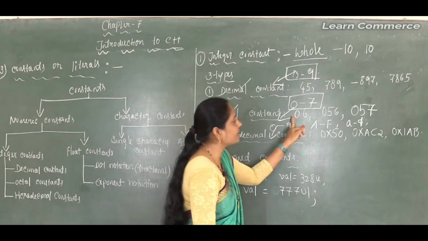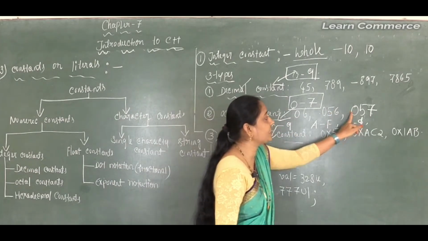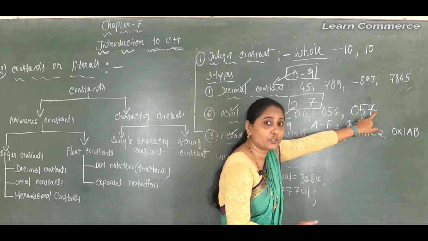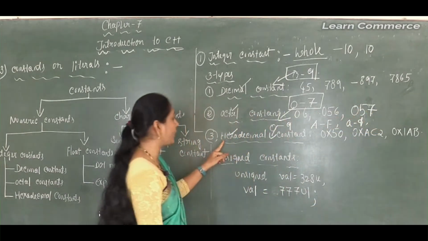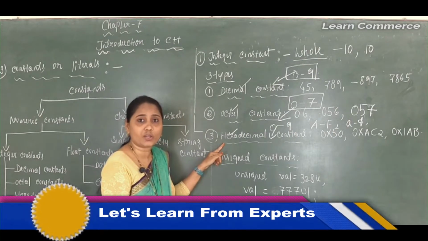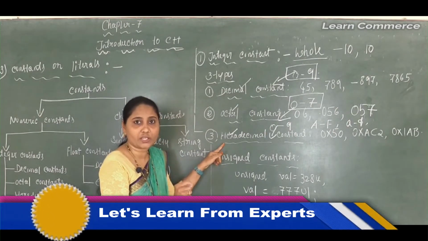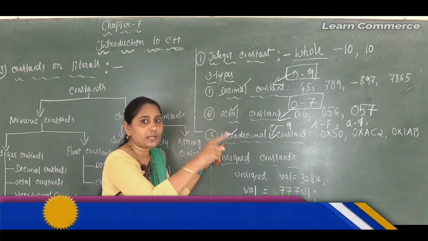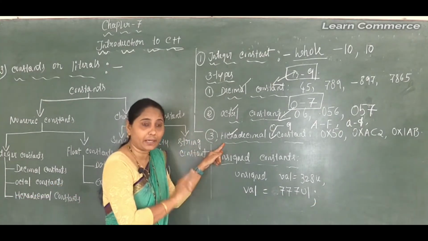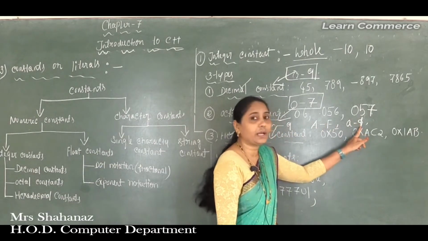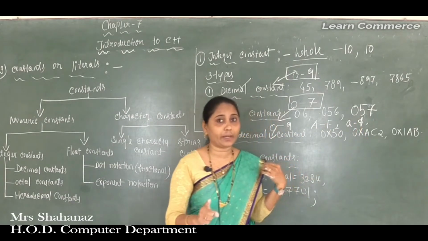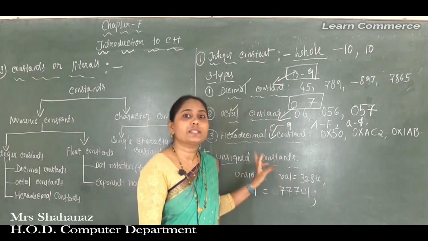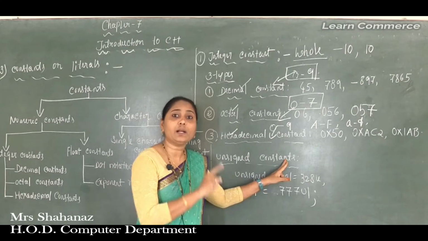So for example 056, 057, we know that it is a combination of the digit from 0 to 7 only. And later the next one, hexadecimal constant here. The hexadecimal constant is a combination of the digit from 0 to 9, and it also contains the alphabet capital letter A to F, small letter a to f, but we should also always remember that all hexadecimal constants begin with 0x or capital letter 0X.